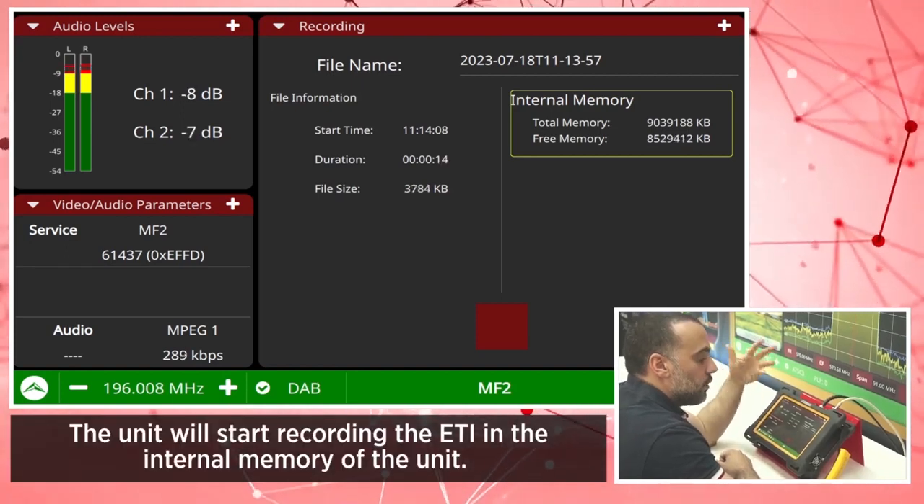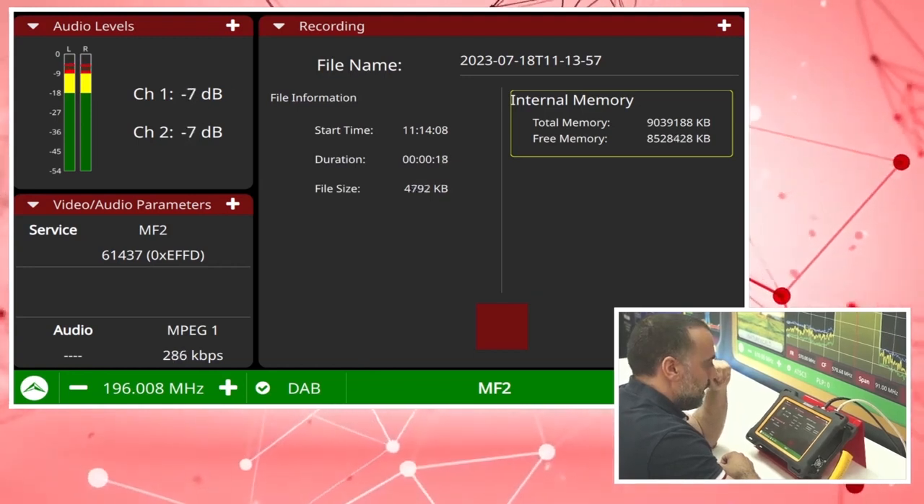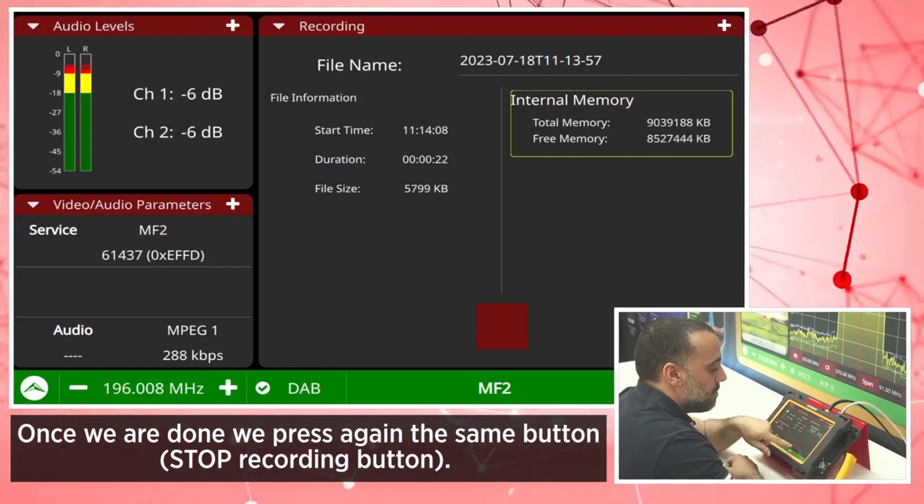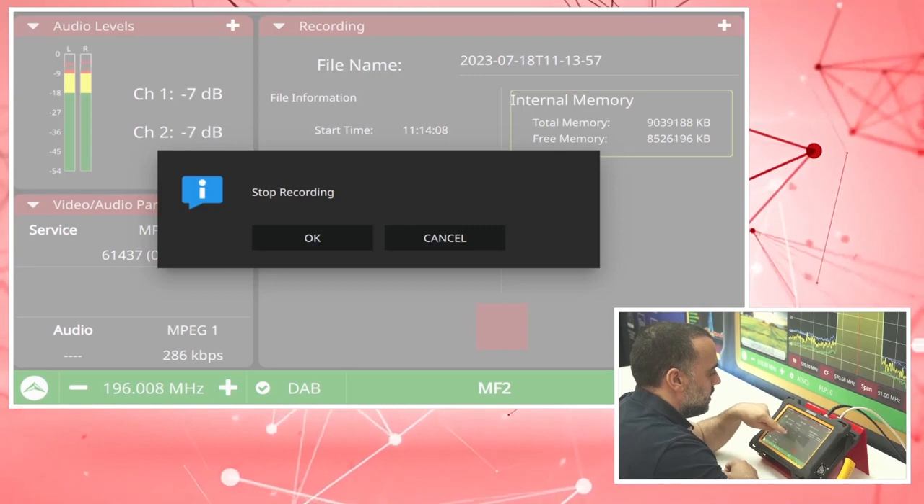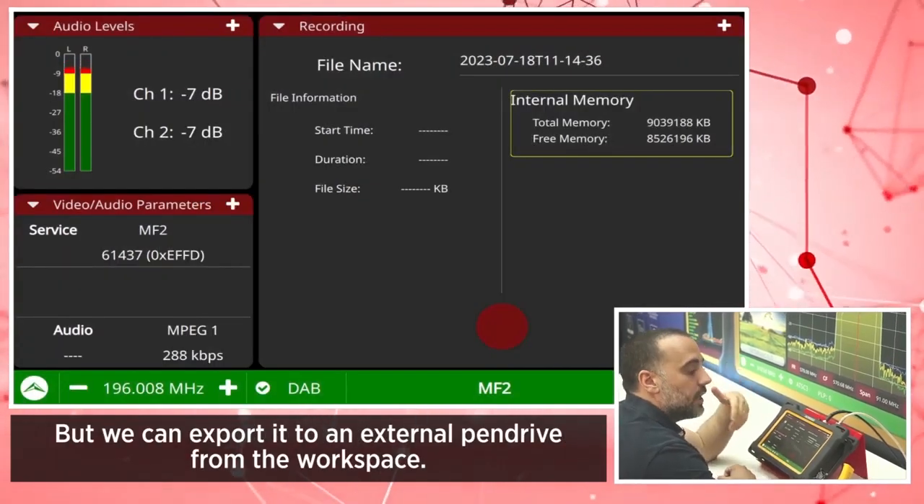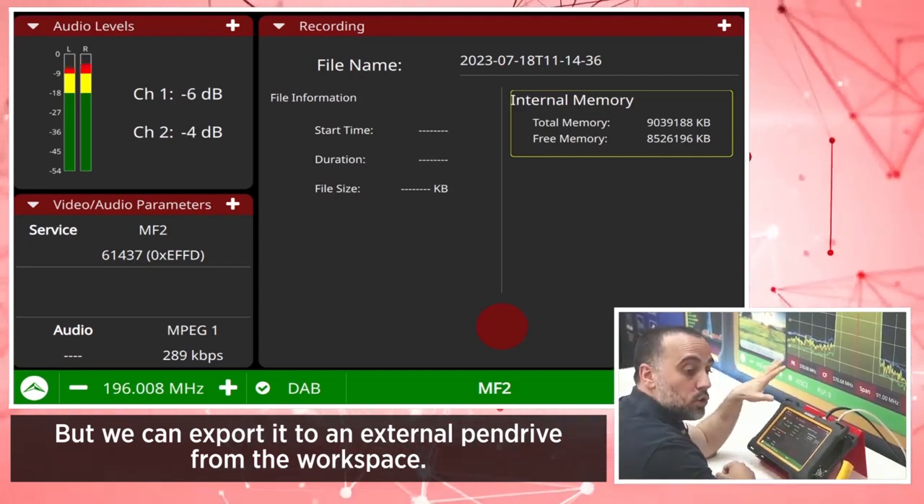The unit will start recording the ETI in the internal memory of the unit. Once we are done, we press again the same button, the stop recording button. The file will be stored in the internal memory of the unit, but we can export it to an external pen drive from the workspace.